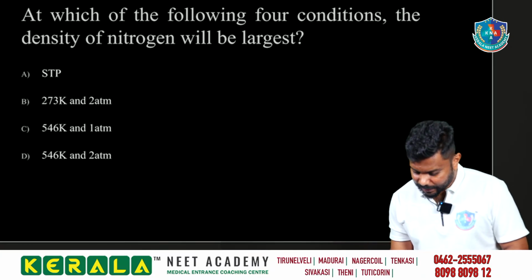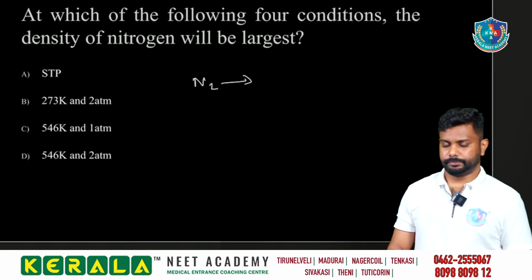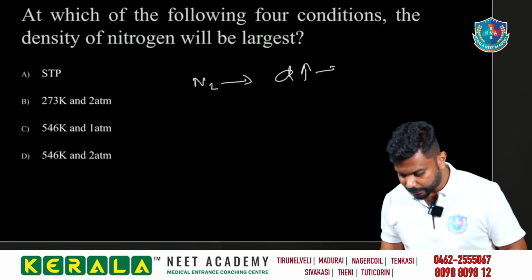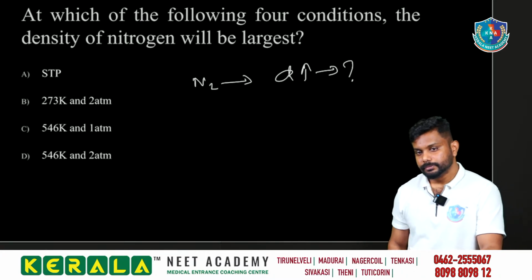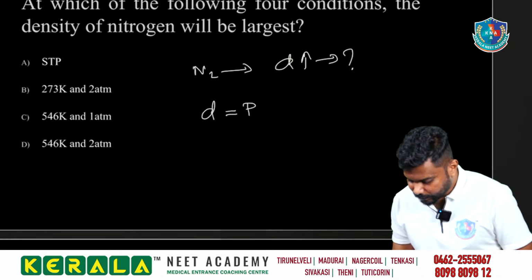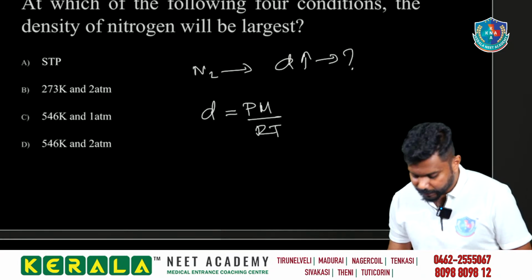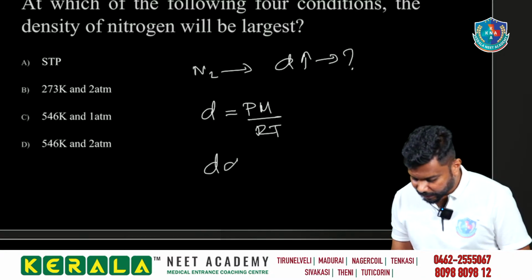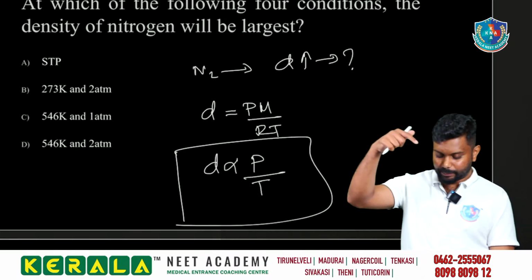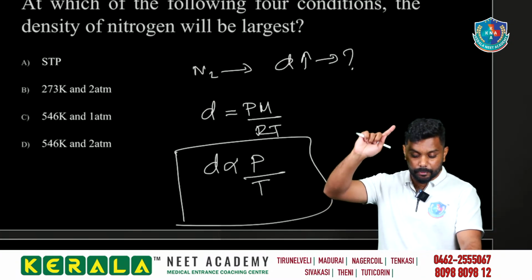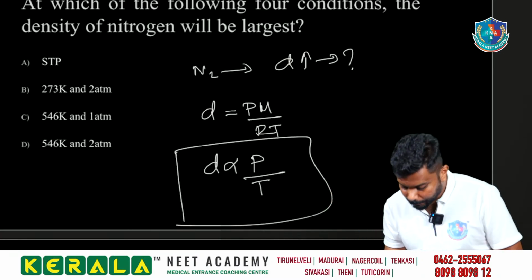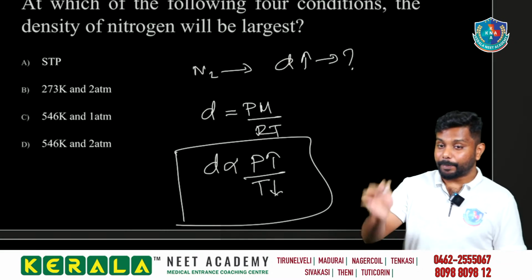So we have nitrogen gas, and we have to find when the density is maximum. When will density be highest? We know that density equals PM by RT, from the ideal gas equation. So density is directly proportional to the pressure and inversely proportional to the temperature. Here they mentioned the pressure and temperature. For higher density, we have to get the higher pressure and the lower temperature.